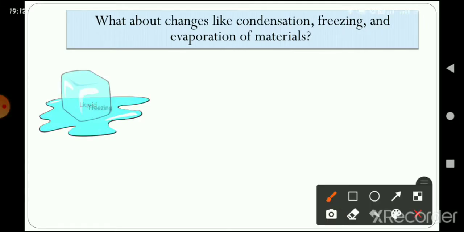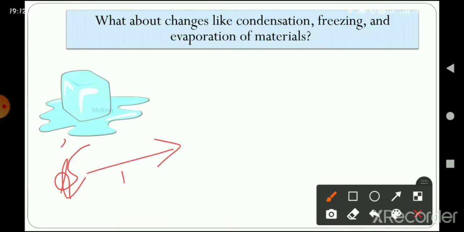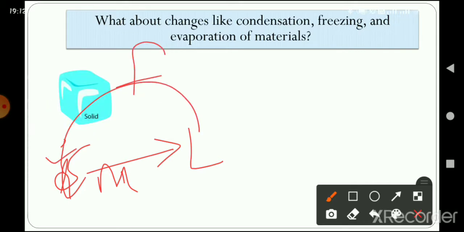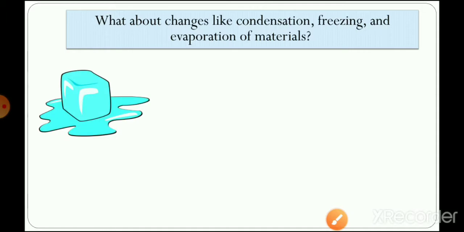So if the ice that we have taken out from the freezer has melted, we have got liquid. We can reverse this change by simply freezing it again, right? So this is a kind of reversible change where we can reverse the action we performed by performing the reaction again. After reversing the reaction, we get the same product that we had first, right?